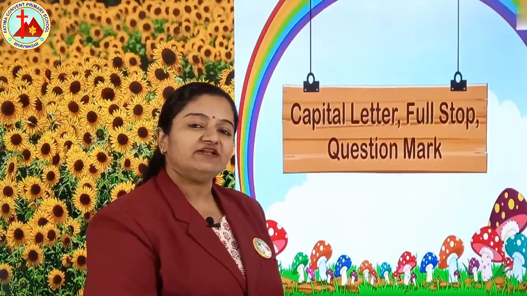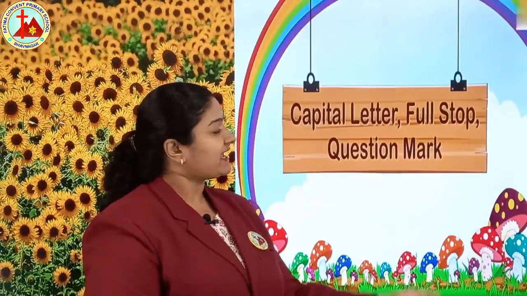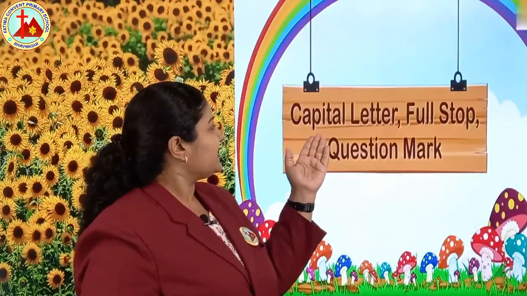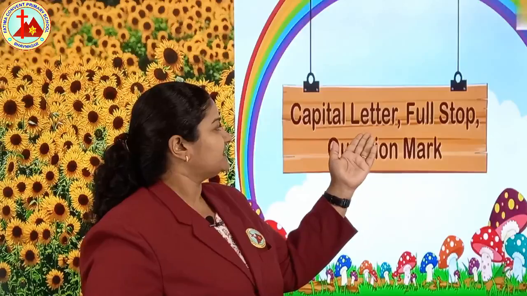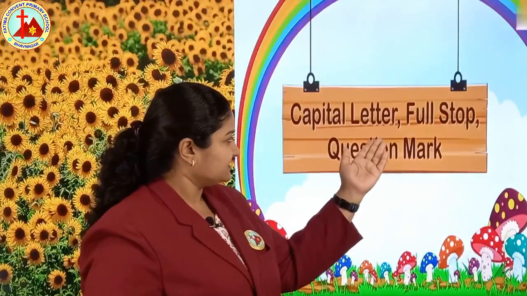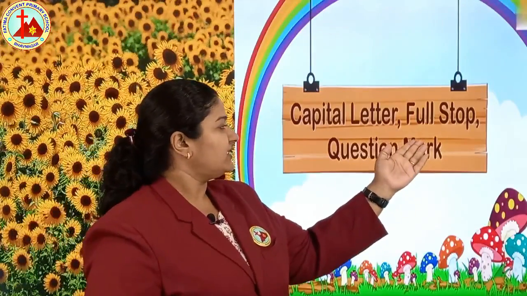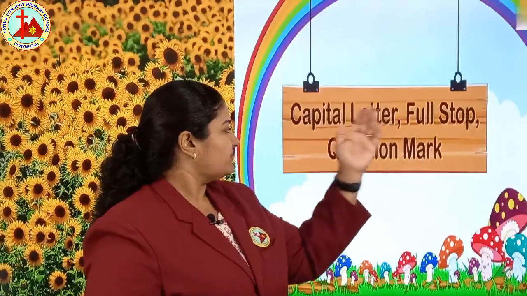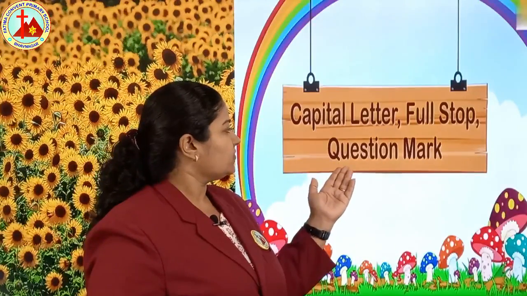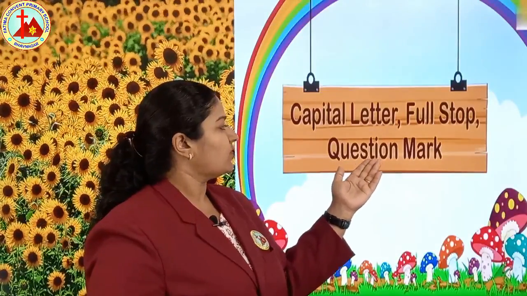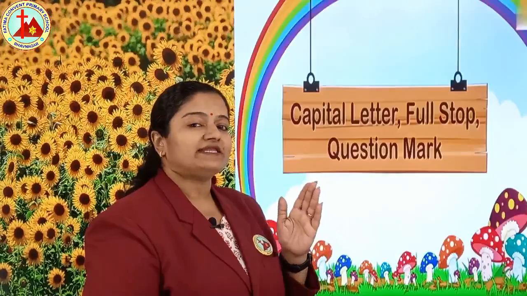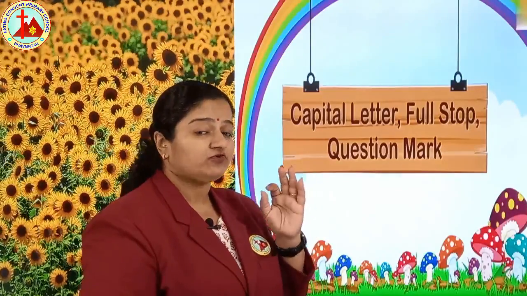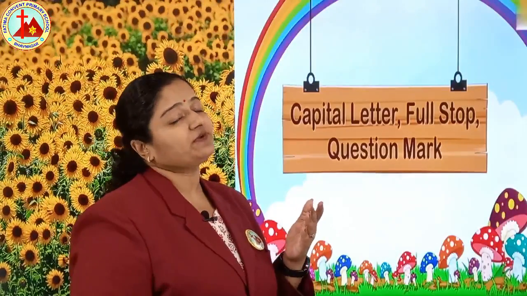So first we will read the spelling of capital letter. C-A-P-I-T-A-L, capital, L-E-T-T-E-R, capital letter, F-U-L-L, full, S-T-O-P, stop, and question mark, Q-U-E-S-T-I-O-N, question mark. Okay children, so you have to remember where to write capital letter, where to put full stop and where to put question mark.